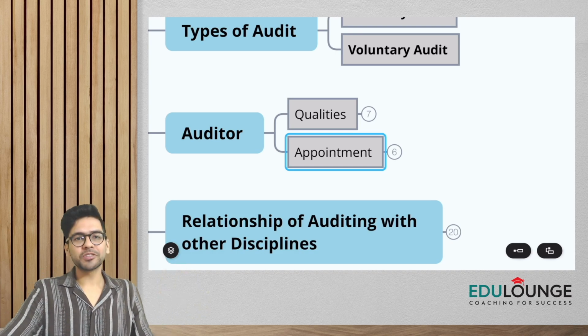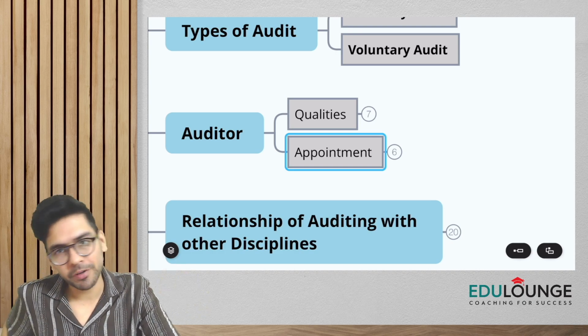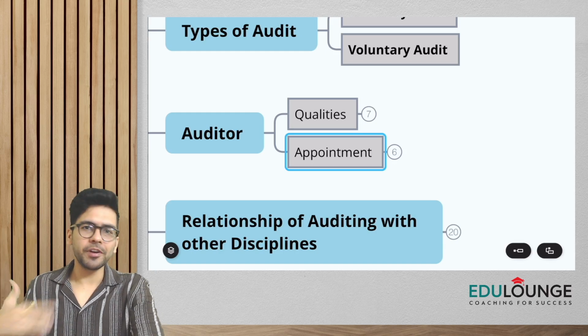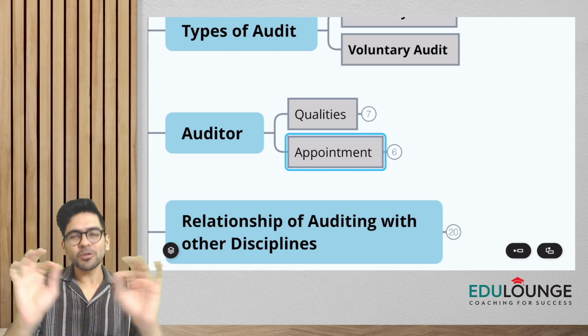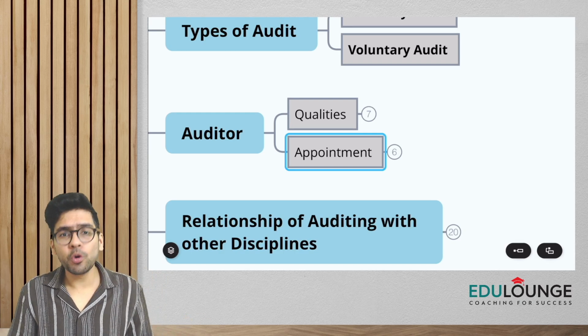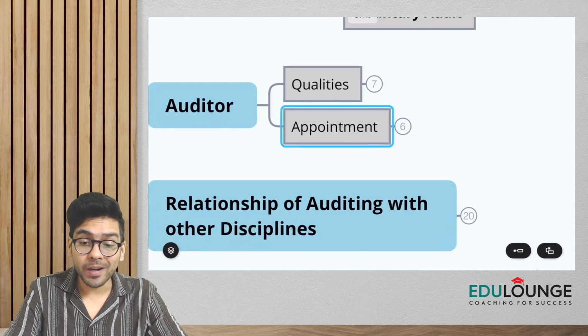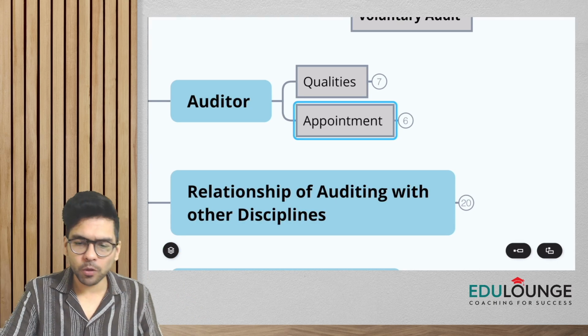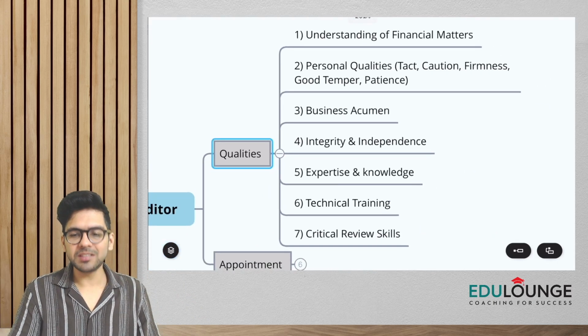Now, in the old course, guys, we had the entire company audit chapter. So appointment and all, we used to learn in great detail under the old syllabus. But now we are just going to have the basics. Let's know about the different qualities of an auditor. We have 7 points here, very easy and simple points.